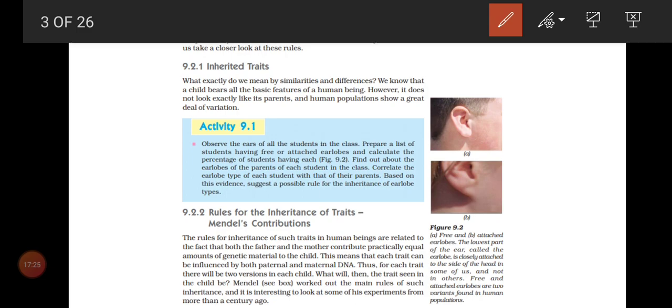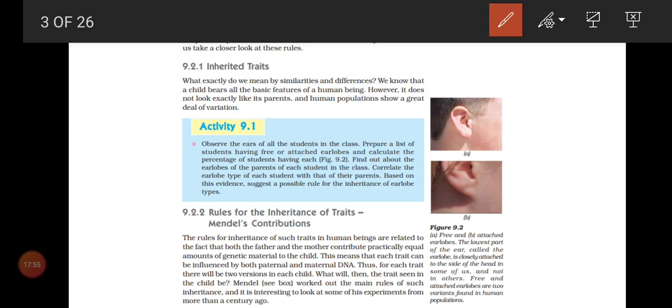For that I'll give one small explanation. Imagine, for example, we are saying information is passed from one generation to another generation, but all siblings are not alike. Though the parents are the same, all siblings are not alike. So what happened in between those stages? This is the one big question mark. We need an answer for that. For that we want to learn Mendel's laws of inheritance.